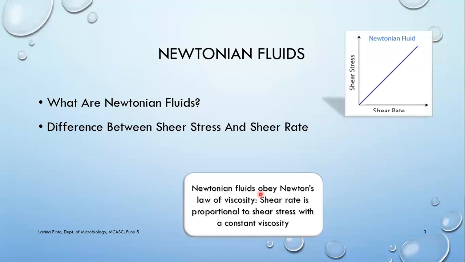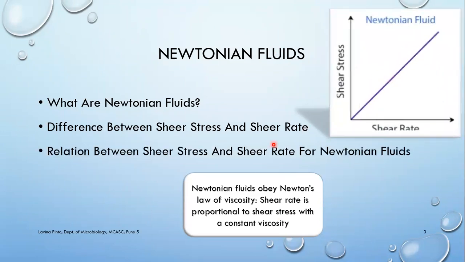If you look at Newtonian fluids, according to Newton's law, shear rate is proportional to shear stress. That is, they have a linear relationship. As shear stress increases, shear rate will also increase. As you apply force, the liquid will move, giving it a constant viscosity. Some examples of Newtonian fluids are water, benzene, glycerol, and ethyl alcohol. What I would suggest is that you go online and look out for more Newtonian fluids.